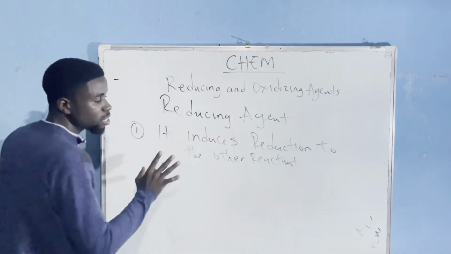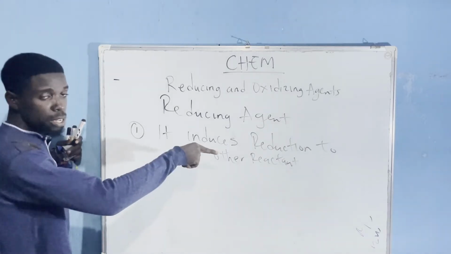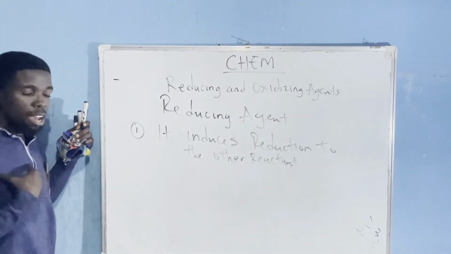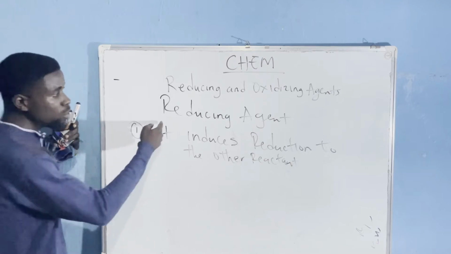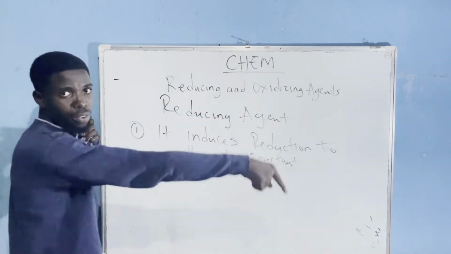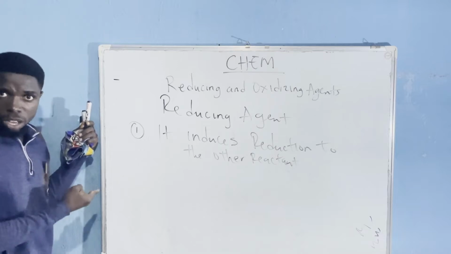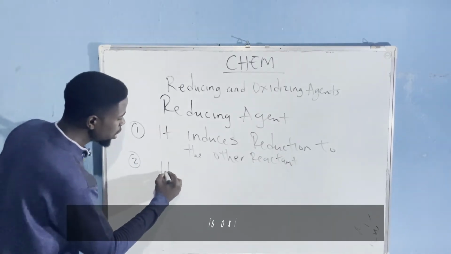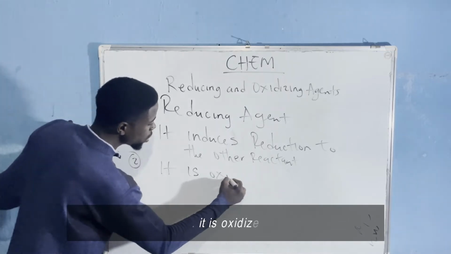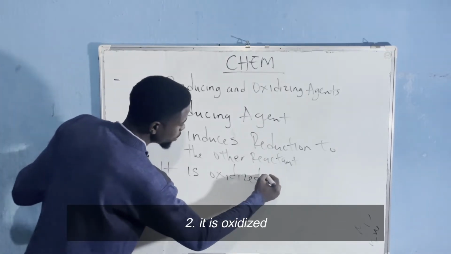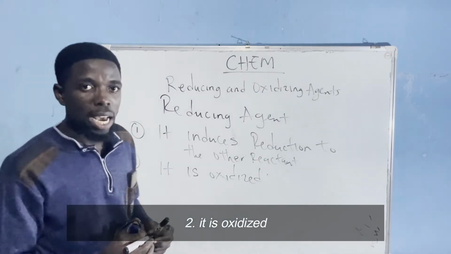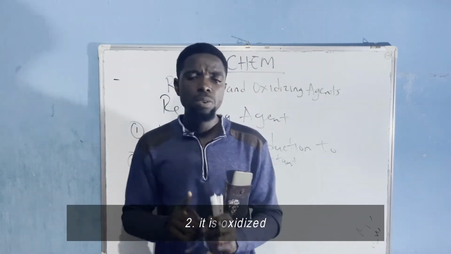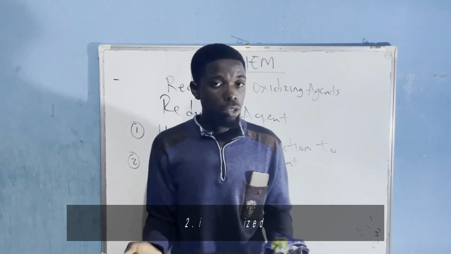If the reducing agent induces reduction to the other reactant, itself would actually be oxidized. So the second property of a reducing agent is that it is oxidized.